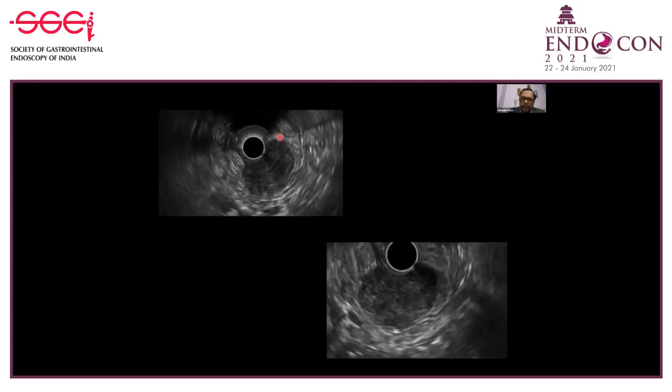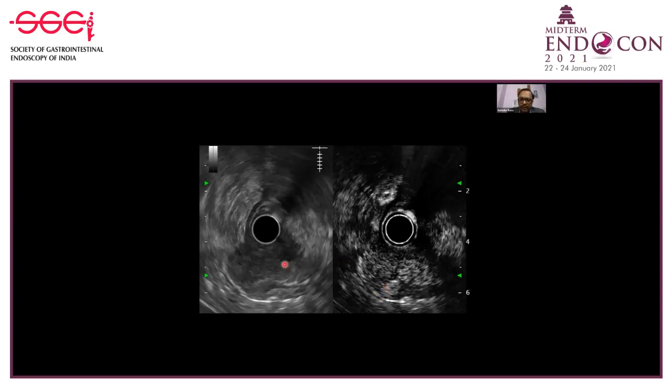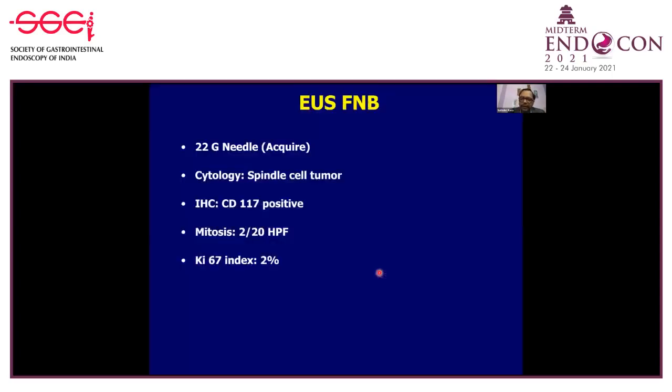Now again, here you see a gastric submucosal lesion of variable echogenicity arising from the fourth layer, clearly documented on the zoomed image. Here we do a contrast EUS, and when you do a contrast EUS, you find there is a homogeneous uptake of contrast. So this suggests a possibility of a GIST with a low malignant potential. We did an EUS guided FNB with a 22 gauge Acquire needle.